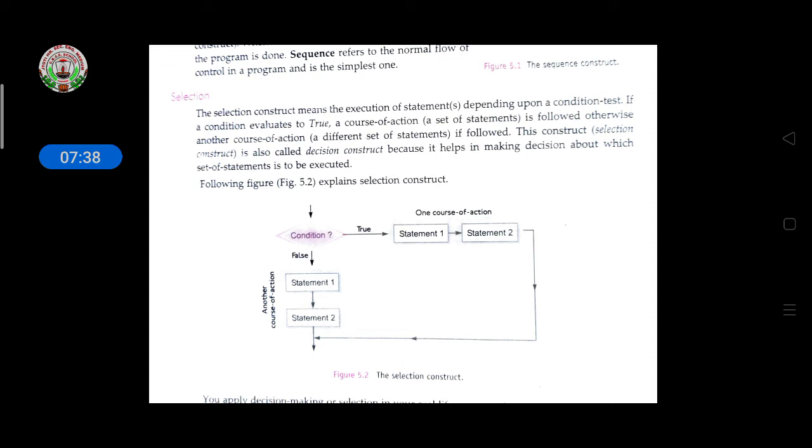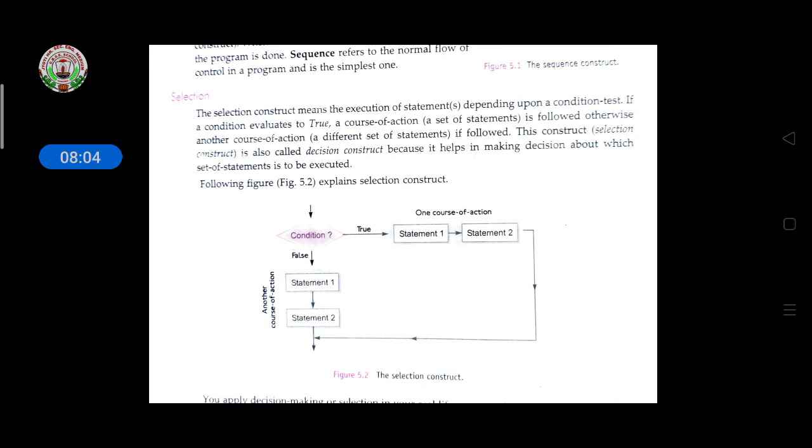Then selection. The selection construct means the execution of statements depending upon a condition test. If a condition evaluates to true, a course of action is followed, otherwise the other course of action is followed. This construct is also called the decision construct because it helps in making decisions about which set of statements to be executed.